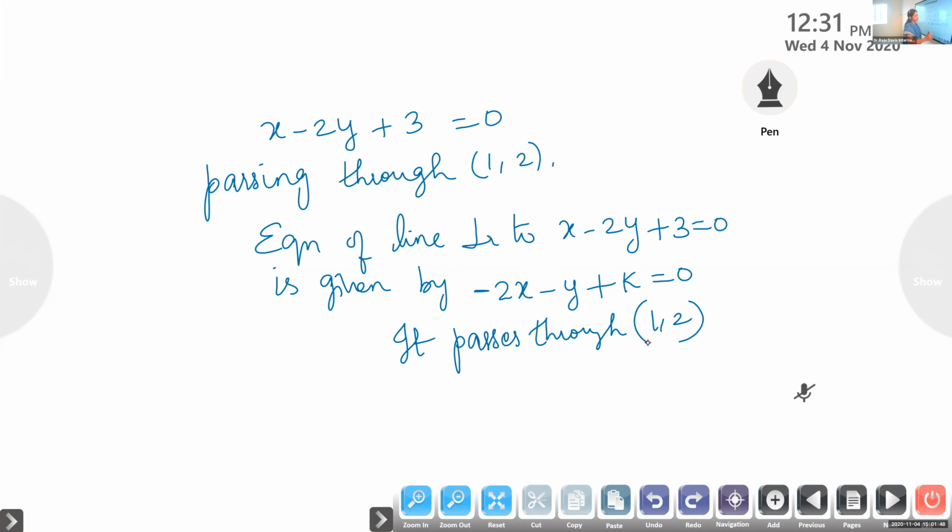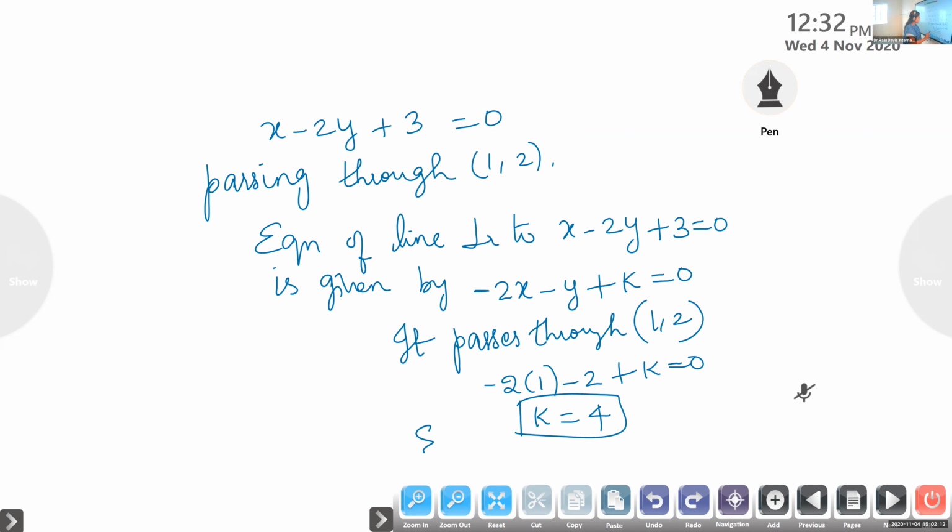So substitute for x and y. So minus 2 into 1 minus 2 plus k is 0. So what is the value of k? 4. K is 4.